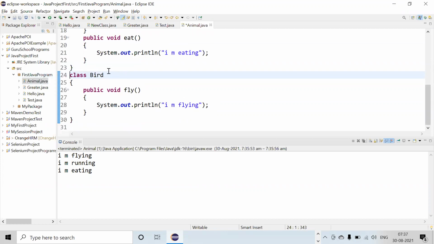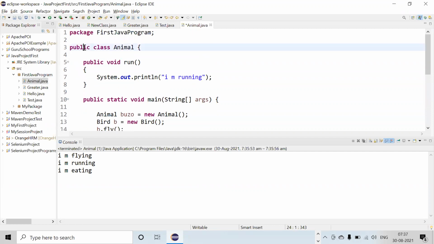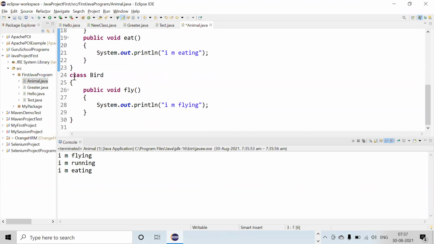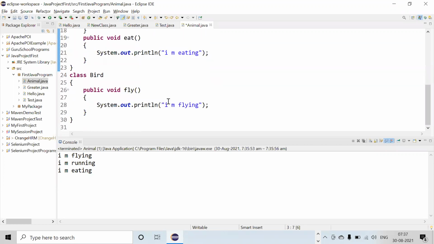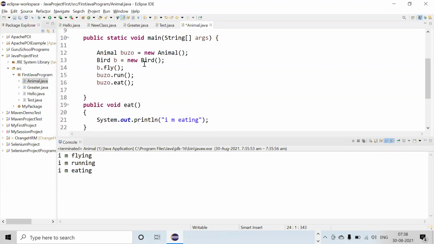You cannot write public because only one class can be public, which you are creating, but the other classes cannot be public. This is a catch: all the classes cannot be public. Only one class can be public. The rest will all be default. Write public here, it will give you an error. So it cannot be public. Only one class can be public.